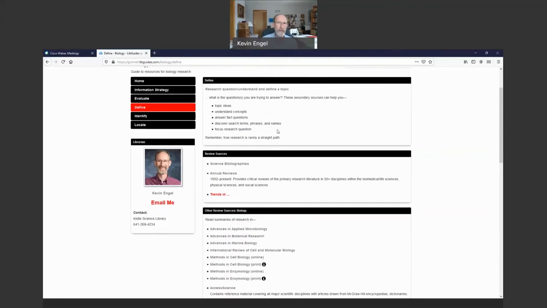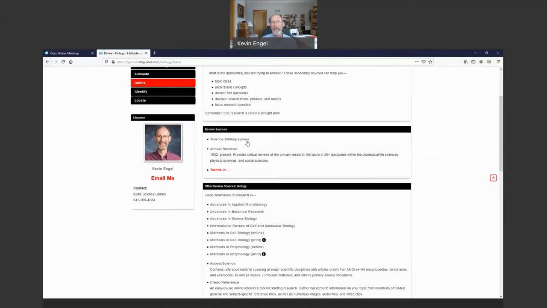For this particular assignment, I think you're finding both primary and secondary literature, but all the links here represent secondary literature at this stage. I'll just mention review articles, and we'll also show you an example of this later on. But review articles can be very important. If you're working in an area where there's a lot of research, periodically people will go through and do a summary of the research to date in that area. It'll be a review article.